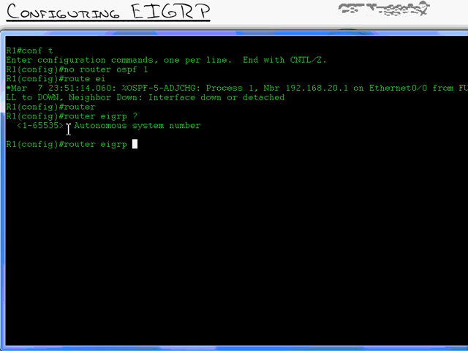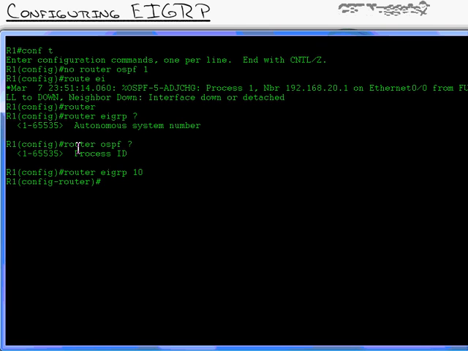Now you might remember with OSPF, this number was the process ID. In EIGRP, this represents the system that you are in. And unlike OSPF, it must be the same on all the routers in your network. So if I type in router EIGRP 10, I've created the autonomous system 10. And all the routers in my company have to be in that same autonomous system. Otherwise, EIGRP will say, oh, you're not my company. I don't need to exchange routes with you.